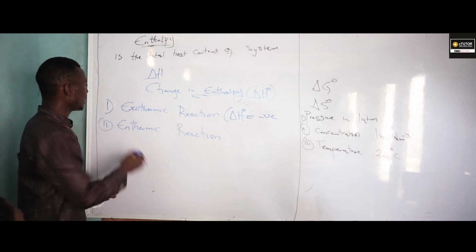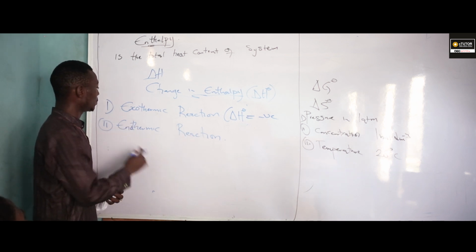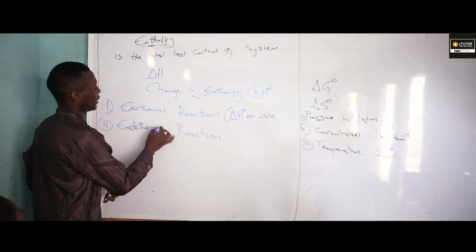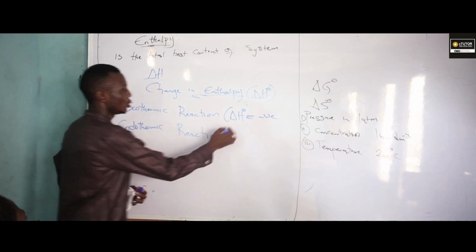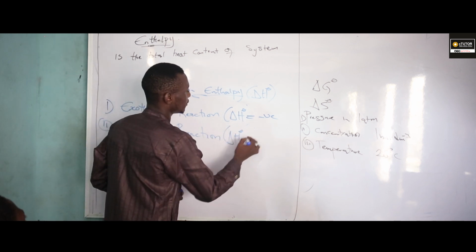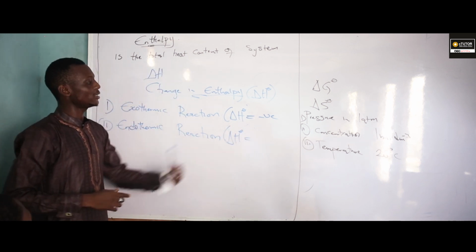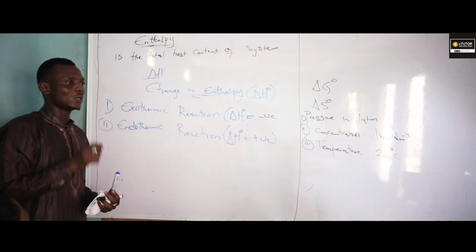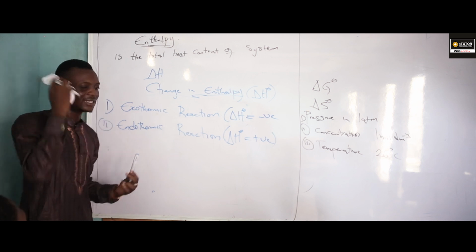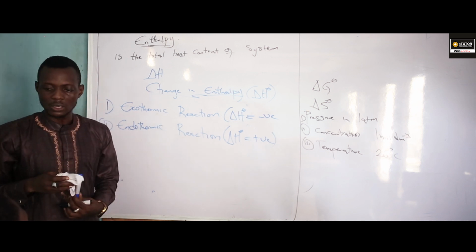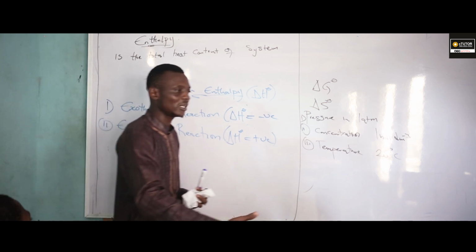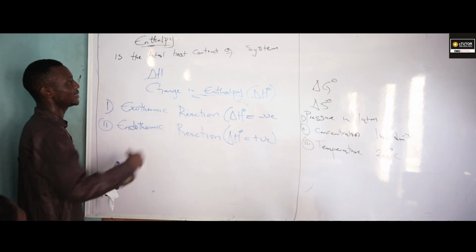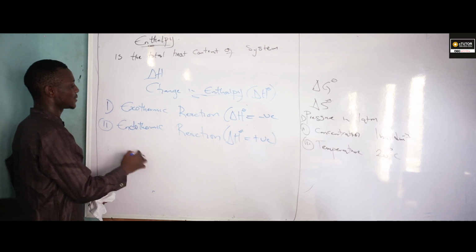For endothermic reaction, which absorbs heat from the surrounding, the delta H is given as a positive sign, since the enthalpy of the initial is greater than the enthalpy of the final, because energy is being absorbed from the surrounding.